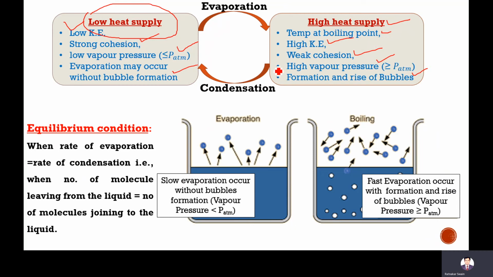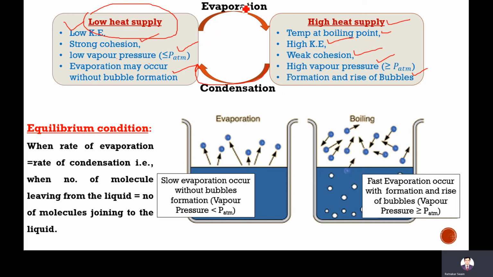In the reverse process, if we cool the liquid, then the temperature will come down below boiling point, then kinetic energy decreases, cohesion increases, then vapor pressure becomes lower than the atmospheric pressure, and condensation happens, meaning from gas to liquid.